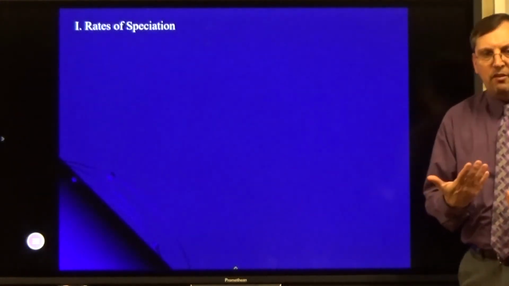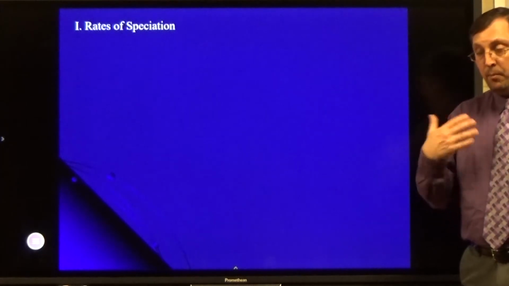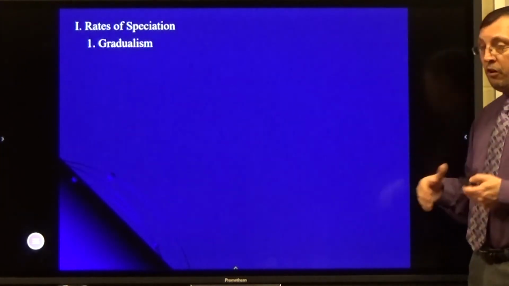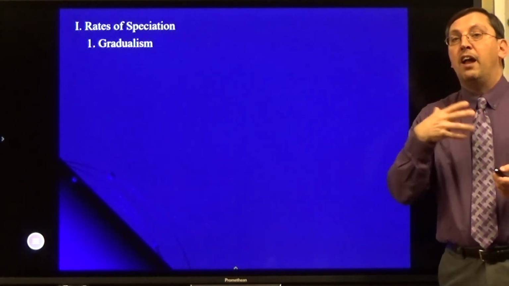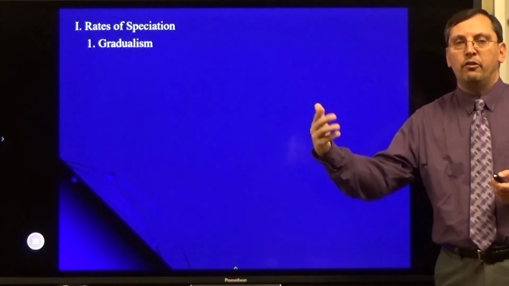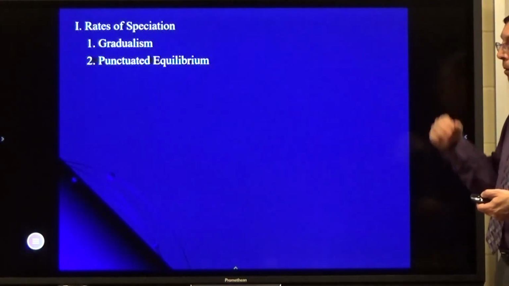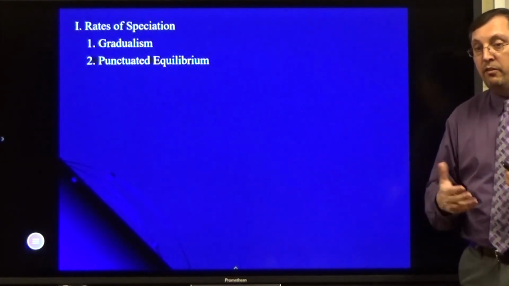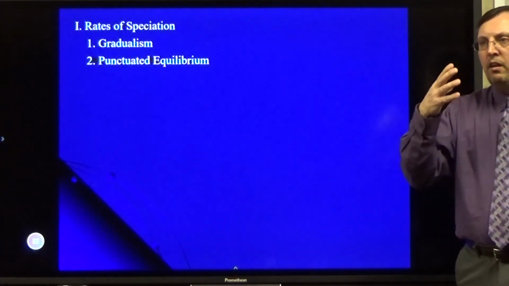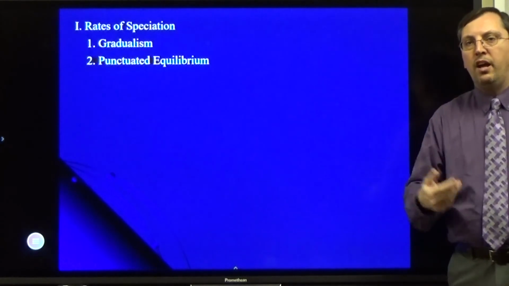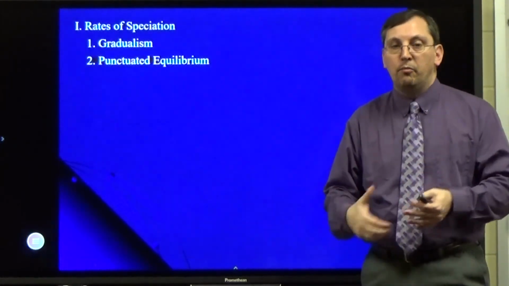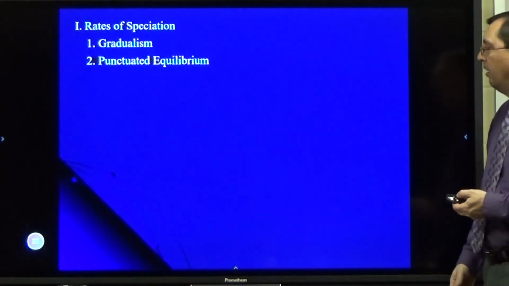How fast does speciation occur? That's always a big question. There's a couple of different competing theories. First one's called gradualism. As the name implies, it goes gradually over time. Small little changes until eventually you have separate species. And the other one's called punctuated equilibrium, which basically states you have a period of nothing happening and then rapid change, and then nothing happening and then rapid change, punctuated equilibrium.